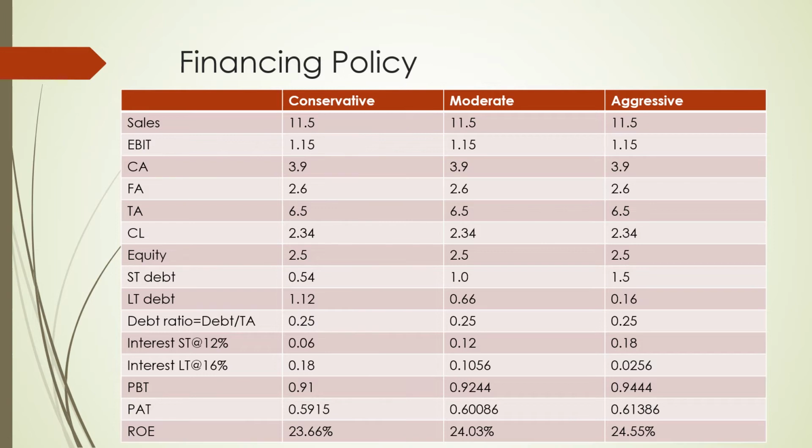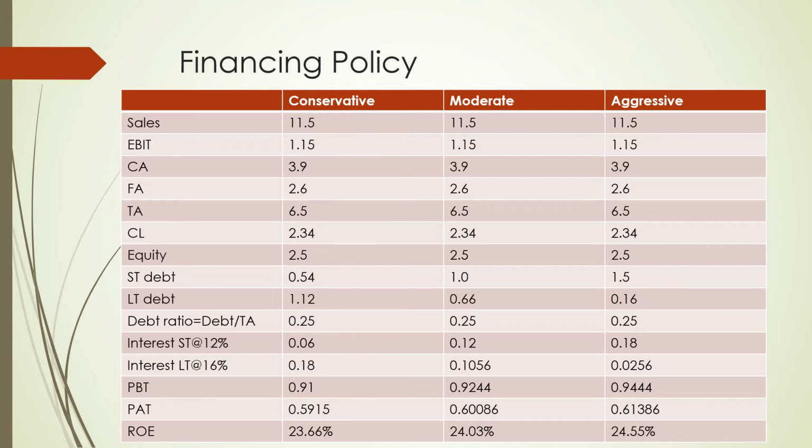We have done this. Let's understand. Sales are going to be 11.5 billion in all the cases. EBIT is going to be 1.15 billion in all the cases. Current assets, we said, are going to be 3.9 billion in all three cases. Fixed assets, we said, are going to be 2.6 billion in all the cases. So this gives me total assets of 6.5 billion. Done, no problem. Now comes the question on the financing side.